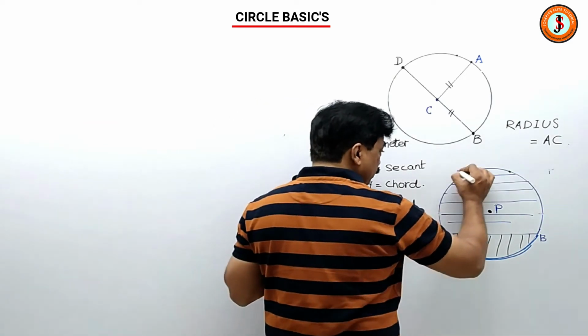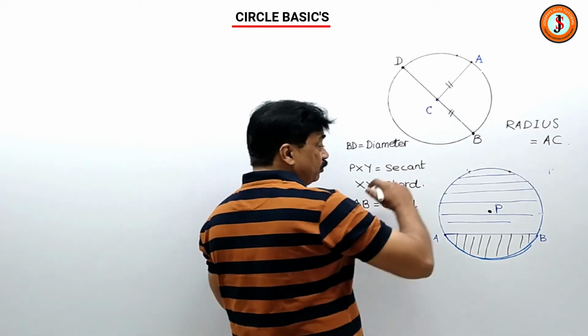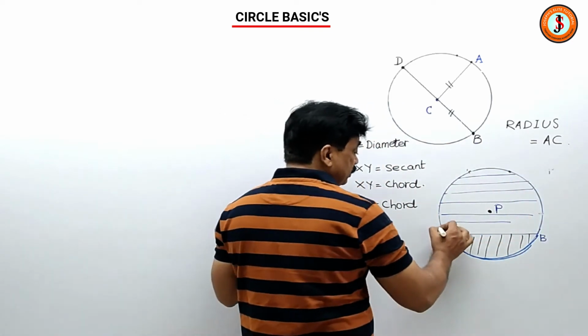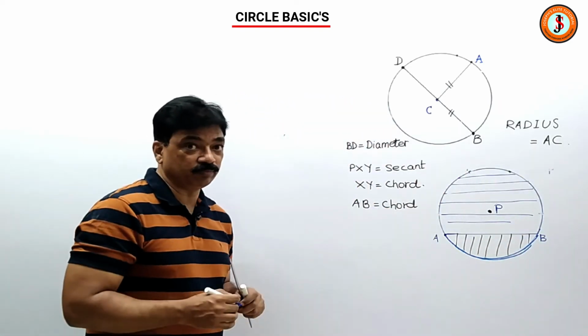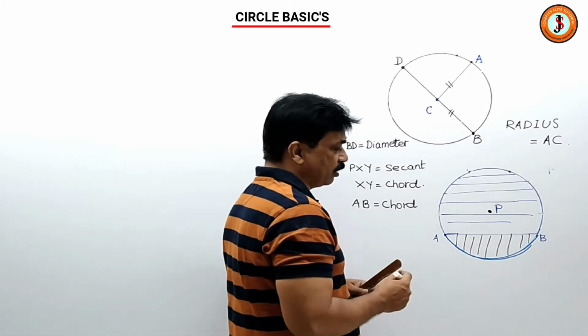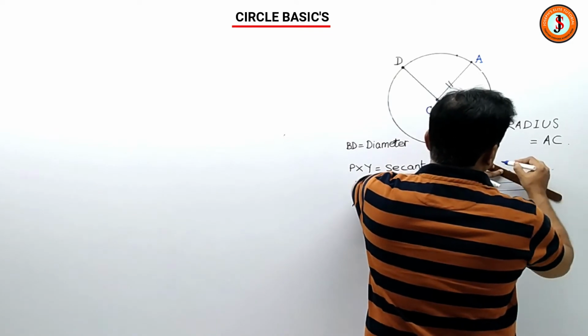And from here to here, moving around the center, this will be the major arc. So these things you should remember. Then another topic which later on will come and most probably you will study in 10th is the tangent.